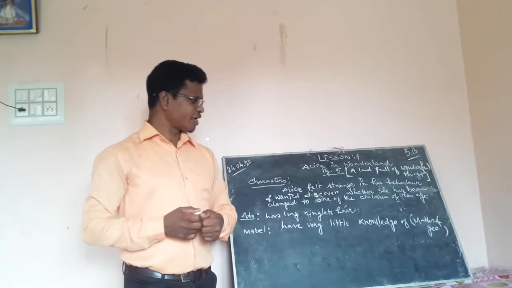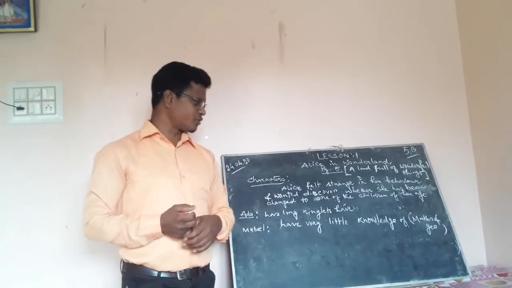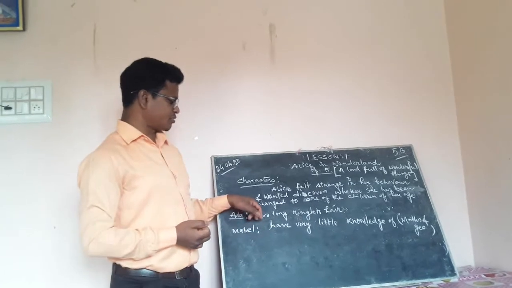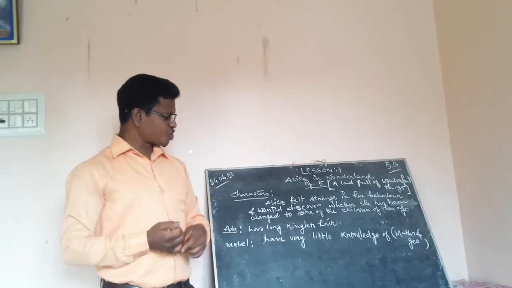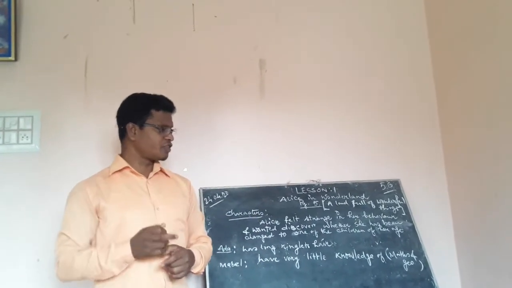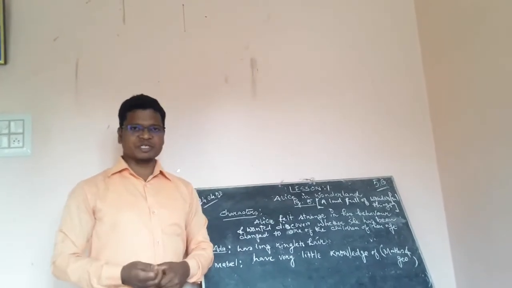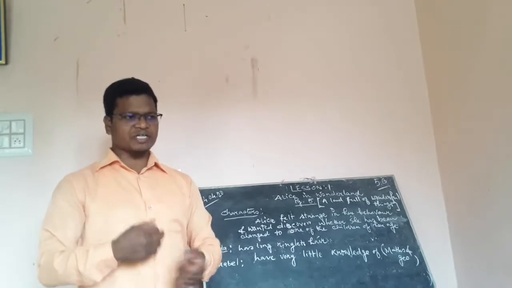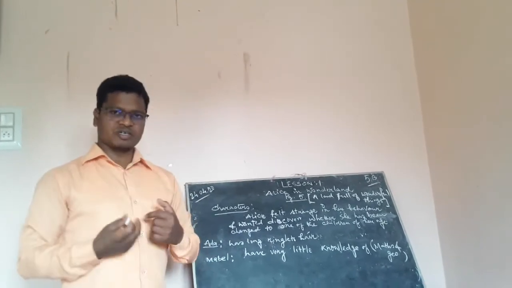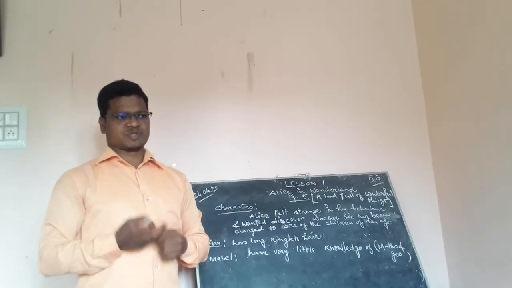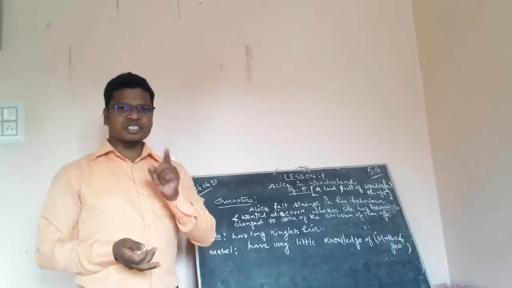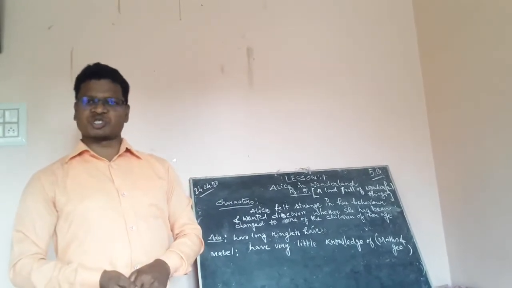Alice felt strange in her behavior and wanted to discover whether she has really changed to one of the children of her age. And later we see that she is trying to judge herself, seeing whether she is able to remember the things which she knew before.